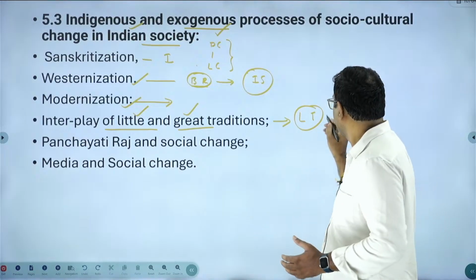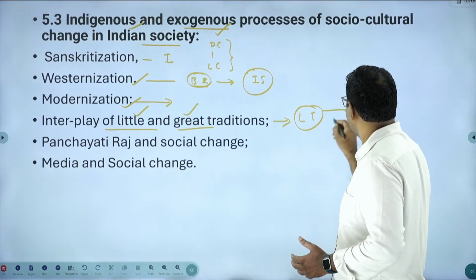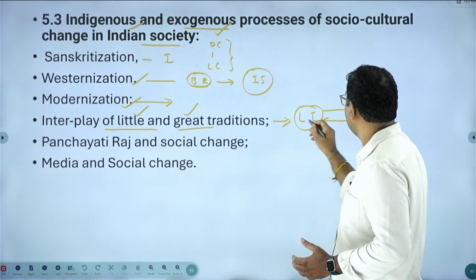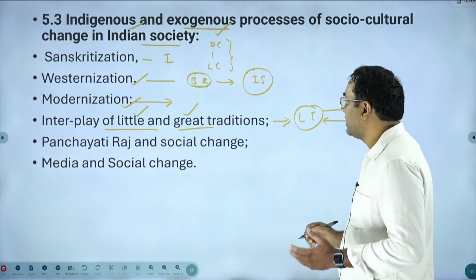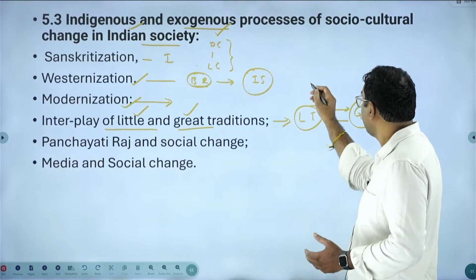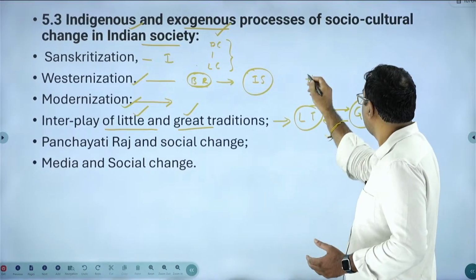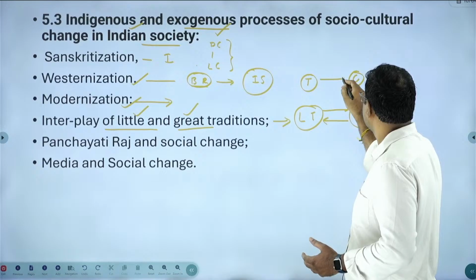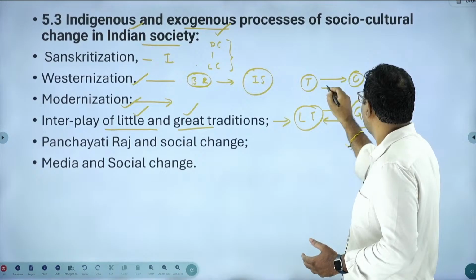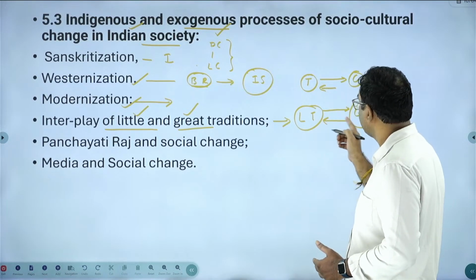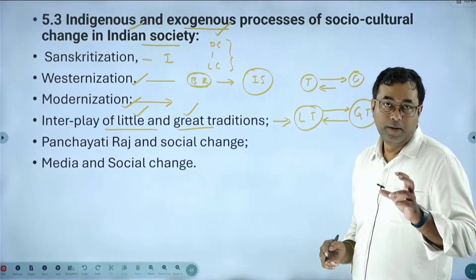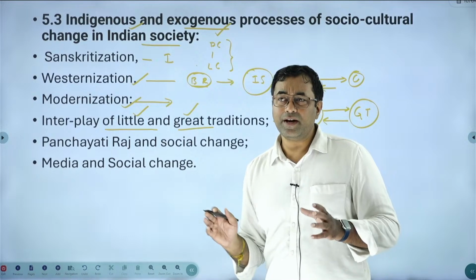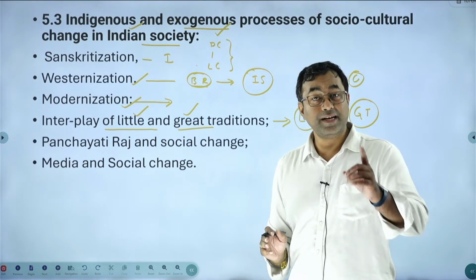So here there is a possibility for interaction between little tradition and great tradition, like that of tribe and caste. Earlier also we have understood tribe and caste exchange features with each other. Similarly, little tradition and great tradition also interact with each other, because every great tradition has started in one place as a little tradition.